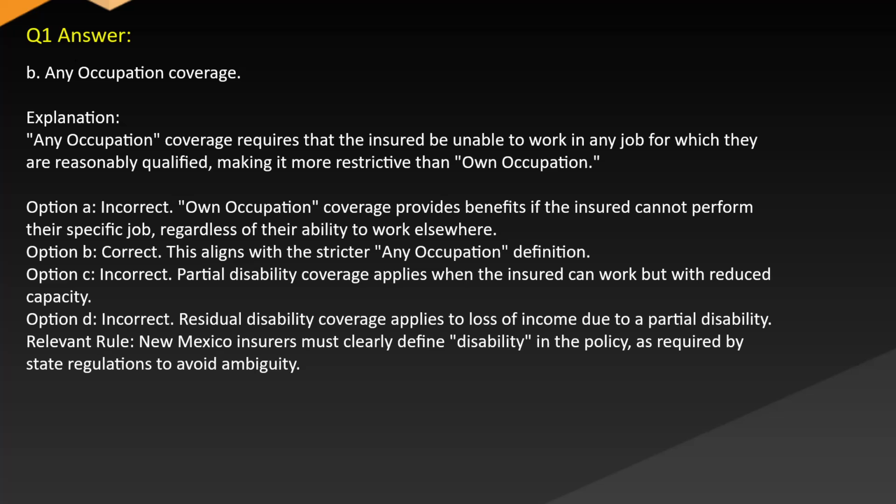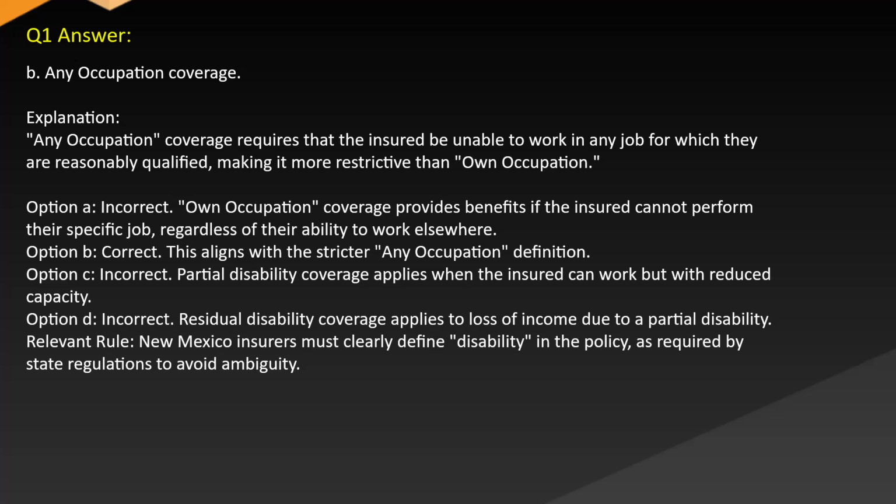Option A. Incorrect. Own occupation coverage provides benefits if the insured cannot perform their specific job regardless of their ability to work elsewhere. Option B. Correct. This aligns with the stricter any occupation definition. Option C. Incorrect. Partial disability coverage applies when the insured can work but with reduced capacity. Option D. Incorrect. Residual disability coverage applies to loss of income due to a partial disability.